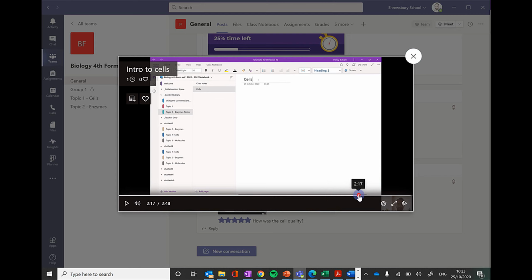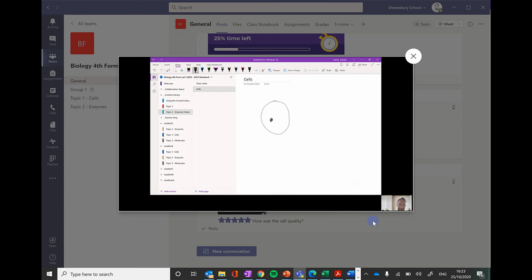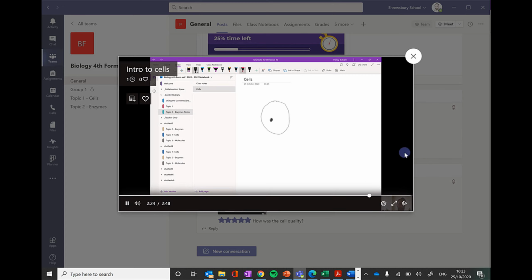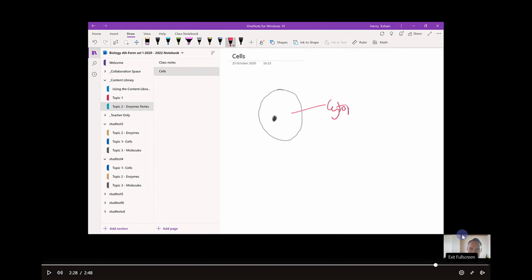In OneNote, I'm just going to cell, that's the cell membrane, this is the nucleus, and then inside that is the cytoplasm. So what's good is you can see that although we couldn't see my face when I was recording it, it was still recording that, and it has added that to the meeting. So you've got my explanation, but you've also got what I was saying at the same time, and you can see my face down in the bottom corner.